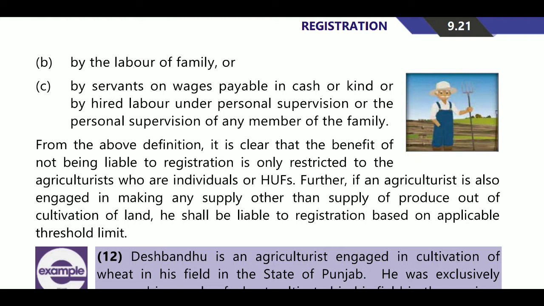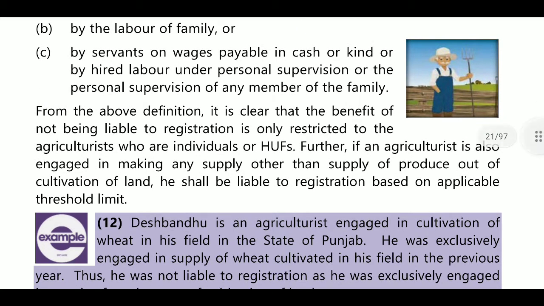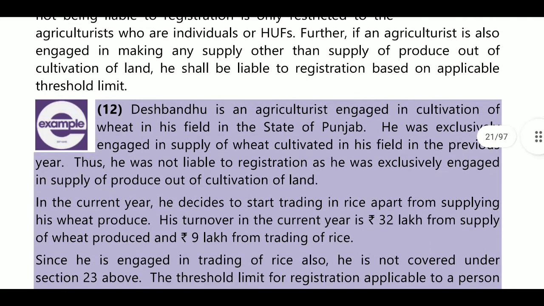From this definition, it is clear that the benefit of not being liable to registration is restricted to an agriculturist who is an individual or HUF. Further, if the agriculturist is engaged in making any supply other than supply of produce out of cultivation of land, then he shall get registered based on the applicable threshold limit. If he is dealing in agriculture and any other business, and the business exceeds the aggregate turnover, then registration is compulsory.